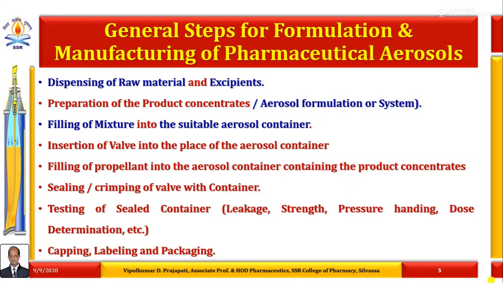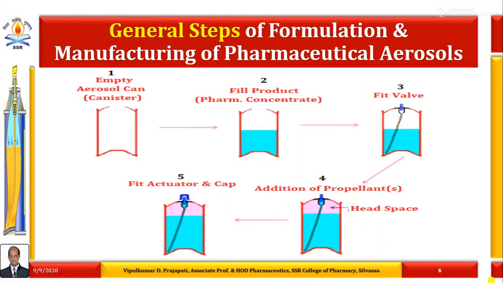And lastly, capping, labeling and packaging will be carried out. So these are the general steps for formulation and manufacturing of pharmaceutical aerosols.